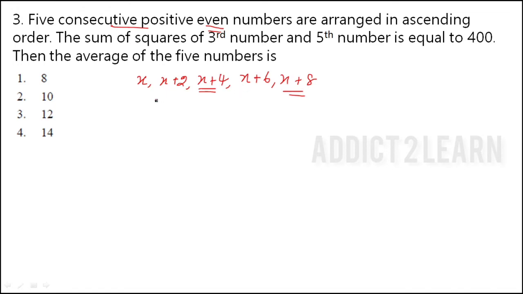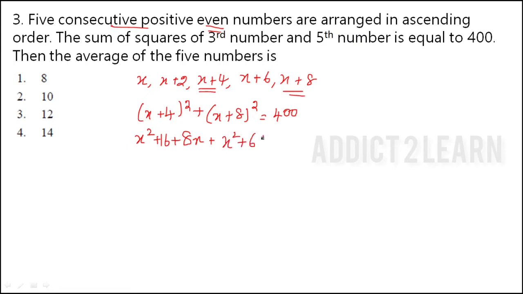The sum of the squares, that is x plus 4 the whole square plus x plus 8 the whole square, which is equal to what? 400. We have framed the equation. Now we have to find the value of x. So a plus b the whole square is equal to a square plus b square plus 2ab. 2ab means 2 into 4 into x, that is 8x. Here also x square plus 64 plus 2 into 8 into x, that is 16x, which is equal to 400. So we have to solve this.